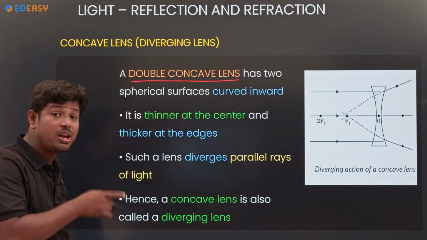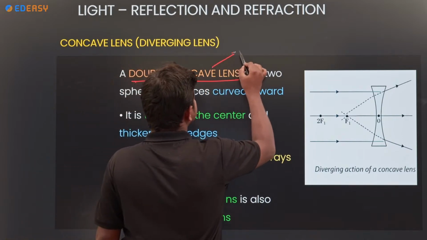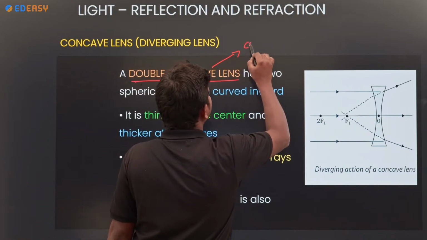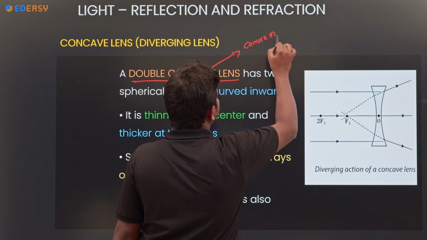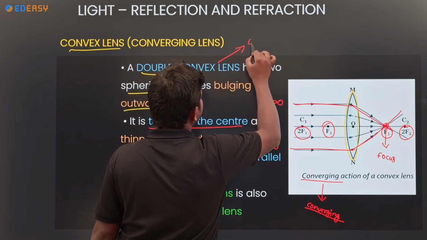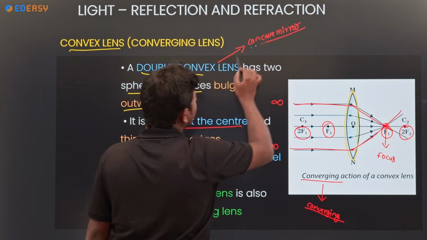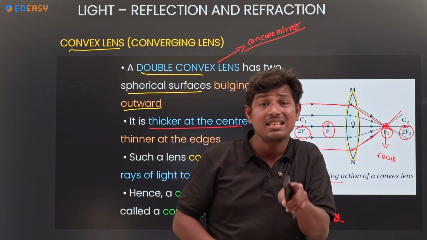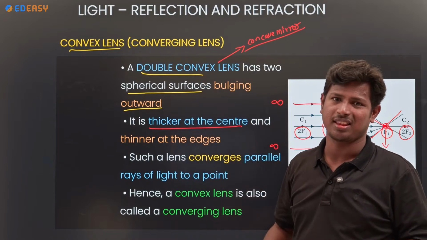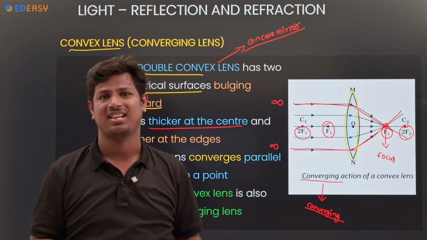Okay, see, double concave lens. Previously, double convex lens. So here, this double concave lens has the property of a convex mirror. Here, the convex lens has the property of a concave mirror. To remember easily, the convex lens has concave mirror properties. The concave lens and convex mirror properties are quite opposite.